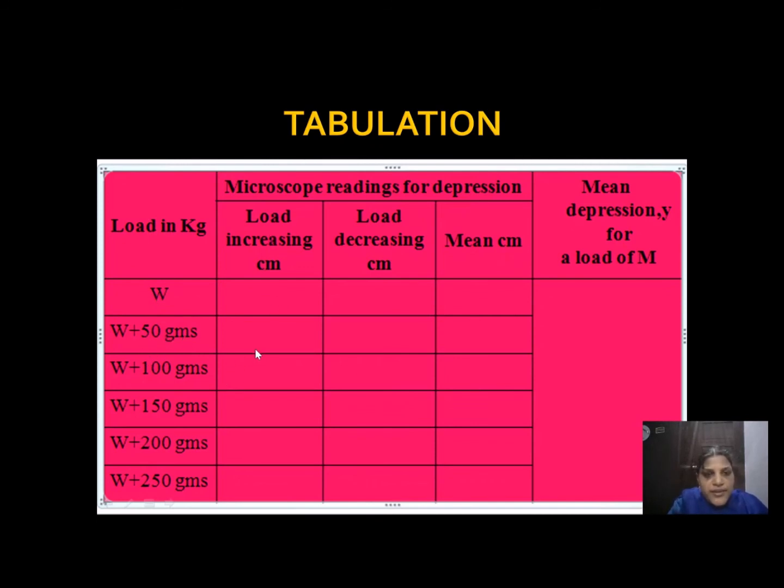First we need to increase the loads and take down the readings in the microscope scale, vertical scale, and then we have to decrease from the last value till the first one. Then we need to take the mean, and this gives us the depression value for the load we have applied at the center.